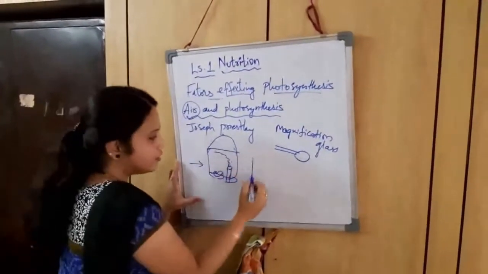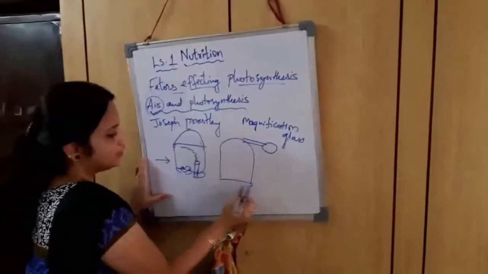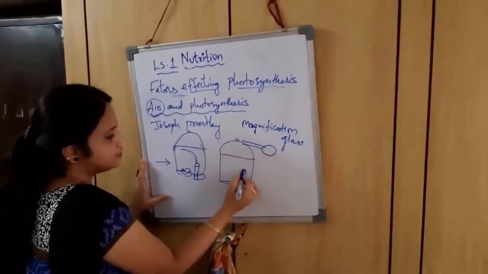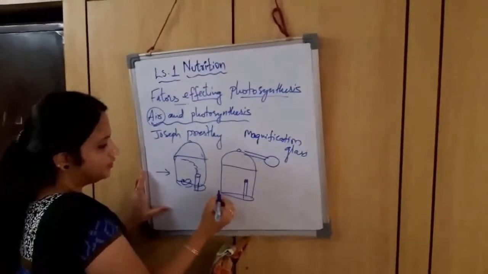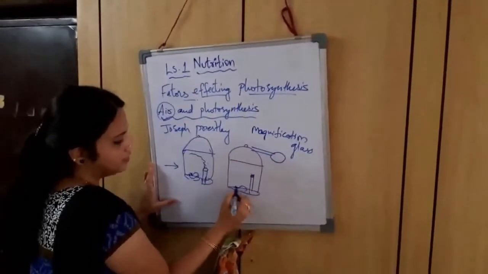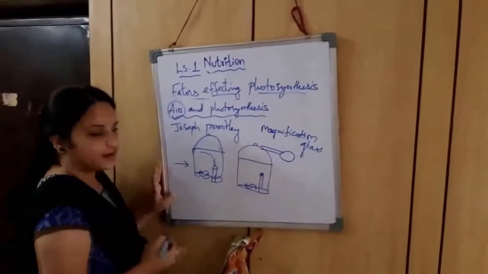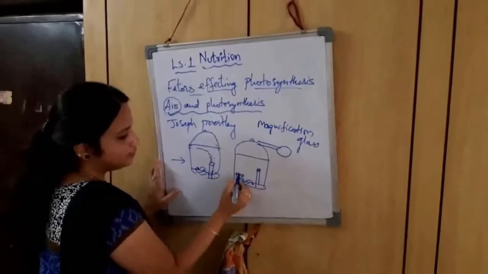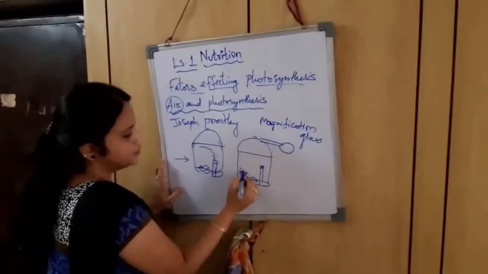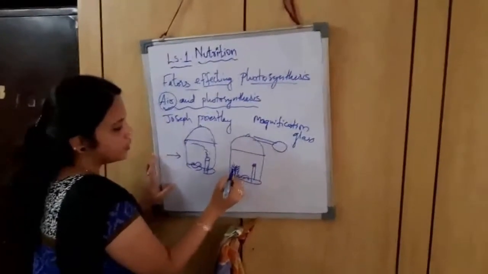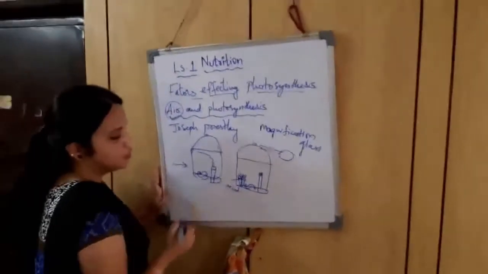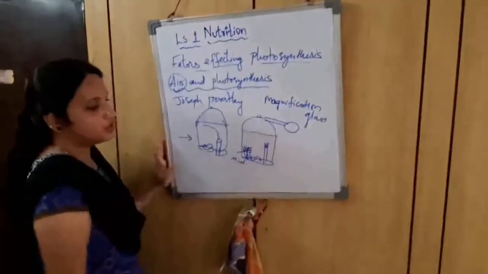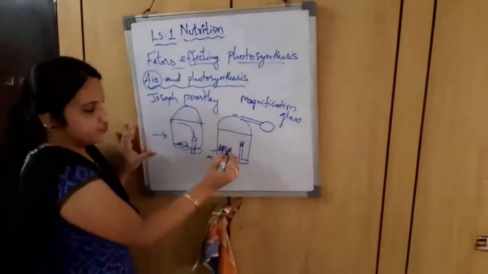In the next experiment, he took another bell jar, or the same bell jar. This time again he introduced one candle and the same suffocating rat, and here, surprisingly, he kept one more thing, a potted small mint plant. Mint means pudina. So a mint plant is introduced now, and again he lit this candle from outside. So now tell me, what will happen?